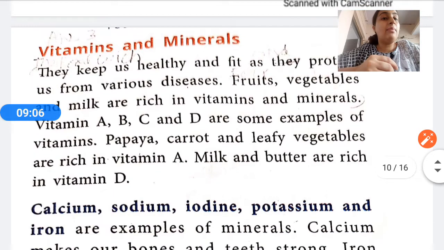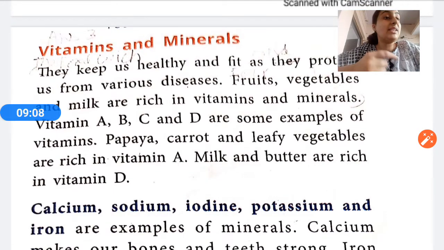Fruits, vegetables and milk. Milk itself is a complete diet. I told you, fruits, vegetables and milk we should consume because they are very rich in vitamins and minerals. There are some examples of vitamins, that is vitamin A, B, C and D. Papaya, carrot, leafy vegetables like spinach. Yes, spinach and all, we should eat it. They are highly rich in vitamin A.